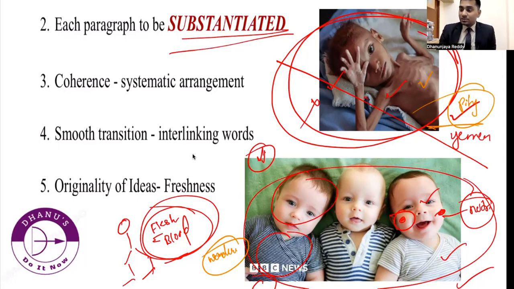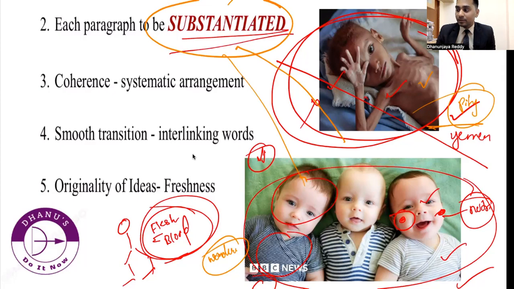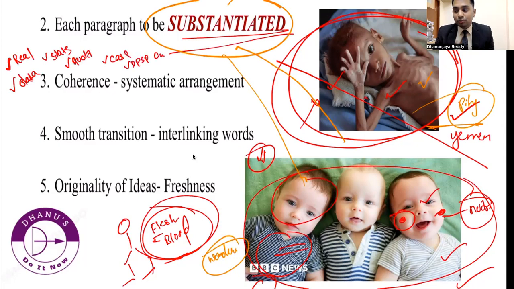So what I mean to say is, substantiation is nothing but adding flesh and blood to the body, adding flesh and blood to the answer. What is the flesh and blood? Here, the flesh and blood comes from eating. So what is the flesh and blood in answer writing? Flesh and blood is giving real life examples from The Hindu, not from regular newspapers. Taking data is flesh and blood. Substantiating by using statistics. Writing some quotations. Writing some case studies. Writing some DPSPs or constitutional provisions. Writing some reports. So these are all substantiations for every paragraph.